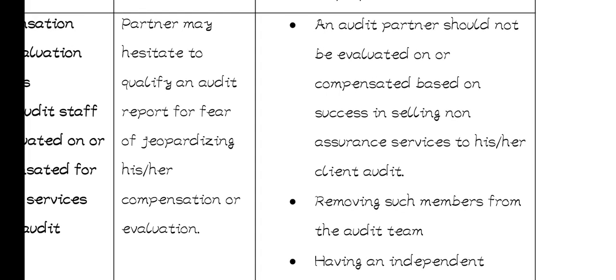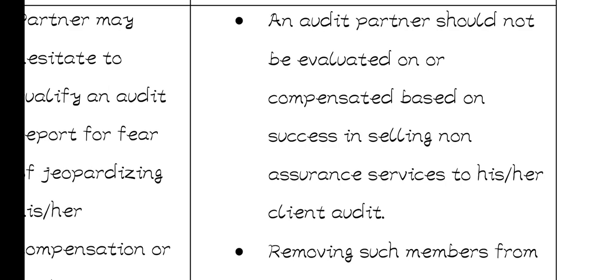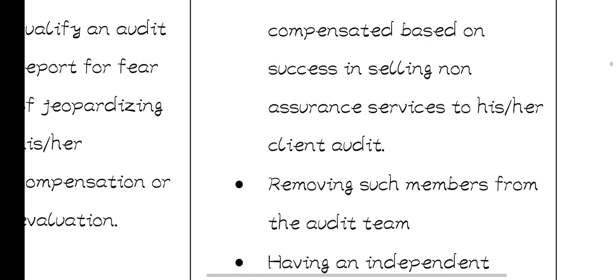So the safeguard here is that an audit partner should not be evaluated or compensated based on the success in selling the non-assurance service to his or her audit client. For example, in case you're doing the filing of returns for the client, that should not be connected to the auditing services or assurance services that you're offering. They should be independent from each other.